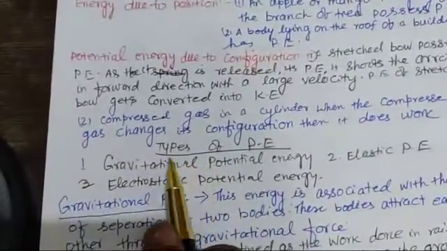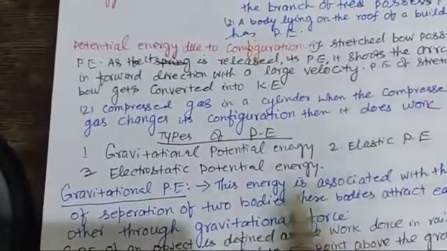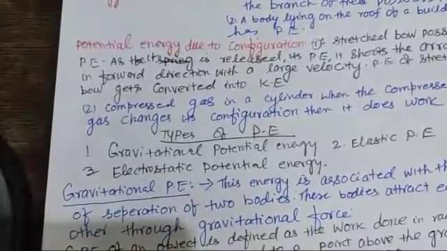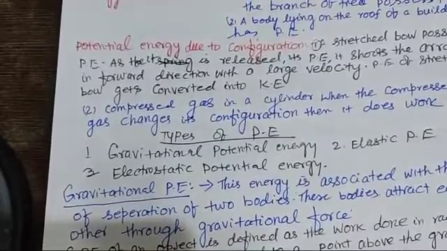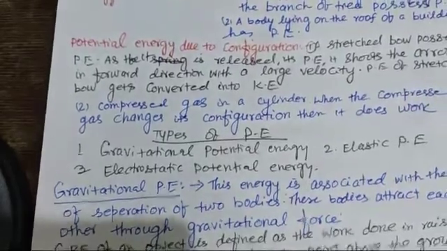Potential energy is generally of three types: gravitational potential energy, elastic potential energy, and electrostatic potential energy. The gravitational potential energy is the energy of a body due to its position in the gravitational field of Earth, or above the surface of the Earth.